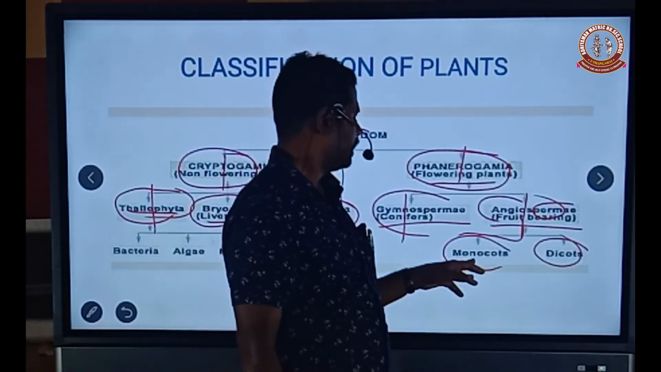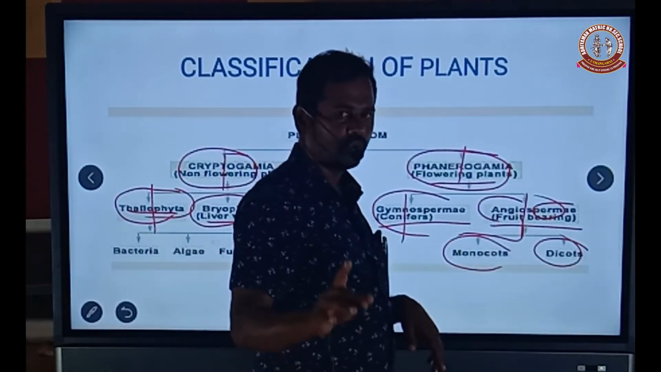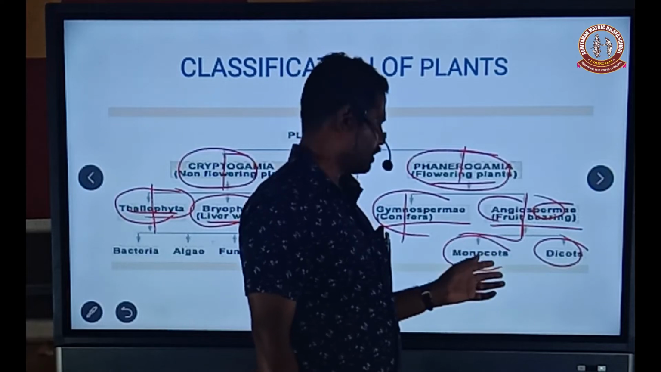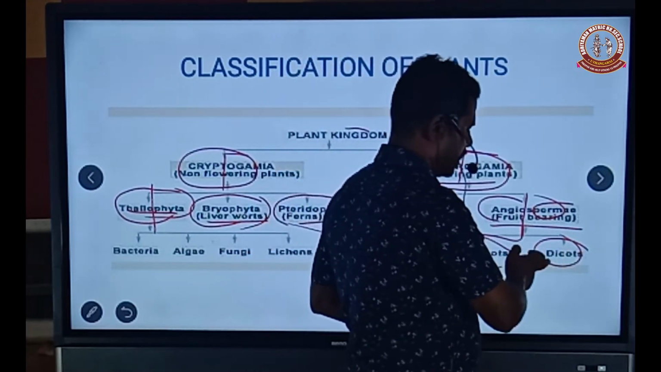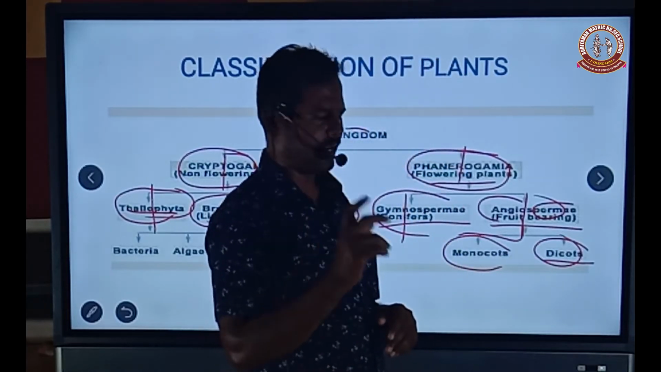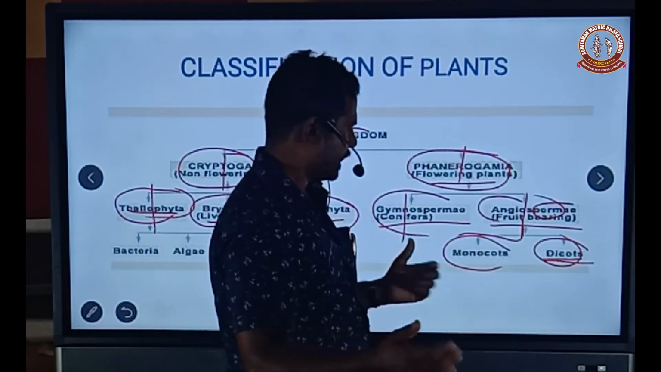The seeds having only one cotyledon are called monocots. Example, paddy and wheat, etc. And dicots: the seeds containing two cotyledons are called dicots. Example, bean, etc.